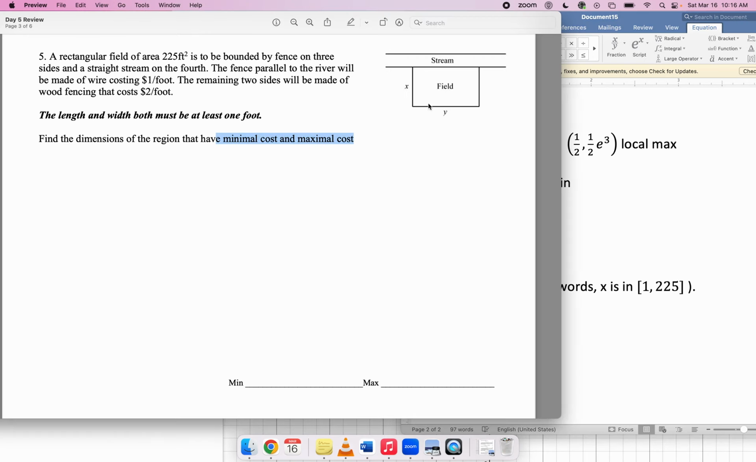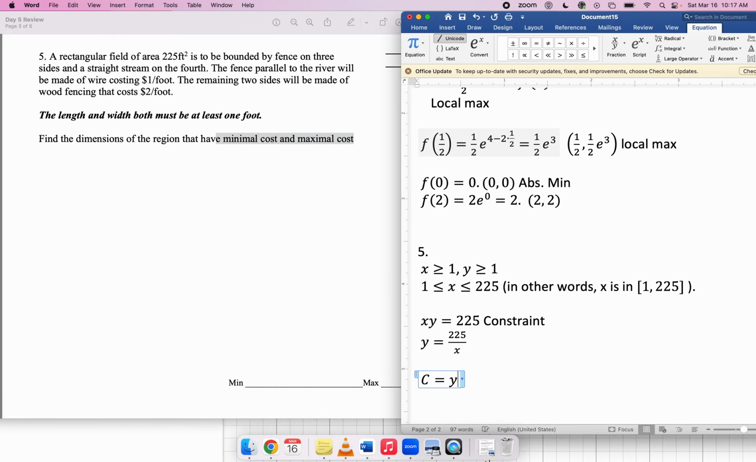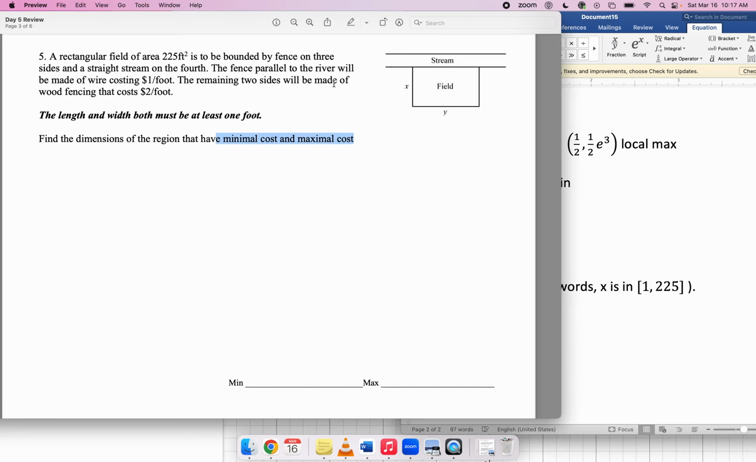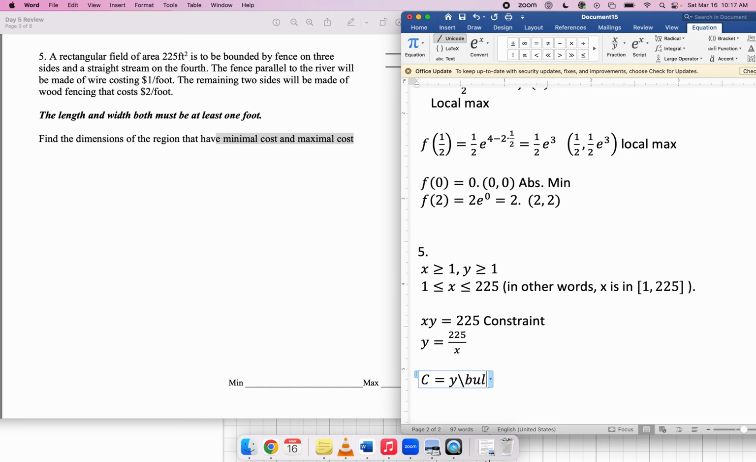Well, there's two kinds of materials that we're going to be paying for. The first one is wire. The fence parallel to the river, so that's this portion, is made of wire, and it costs $1 per foot. So how much wire are we using? Like what length of wire? That would be y units of wire. And how much does it cost per unit of wire? Well, $1. So it's y times $1. That's the cost of the wire that we're using.